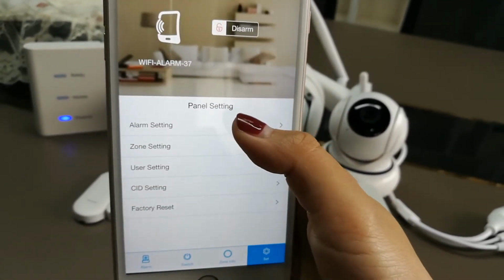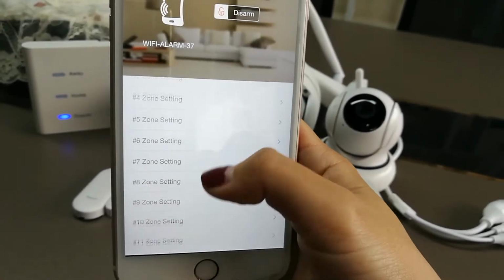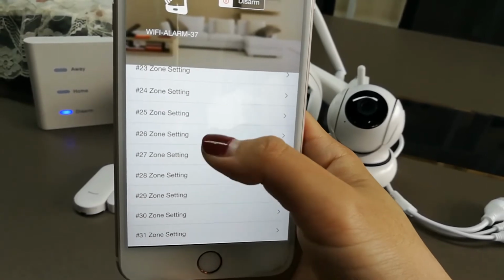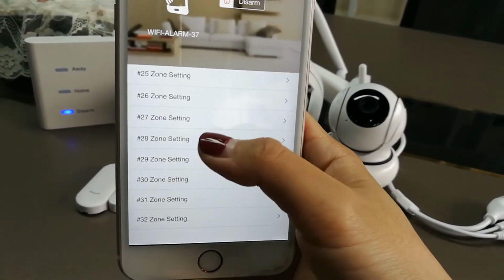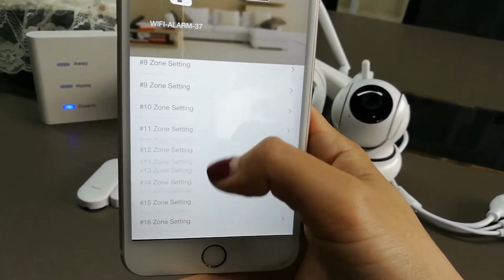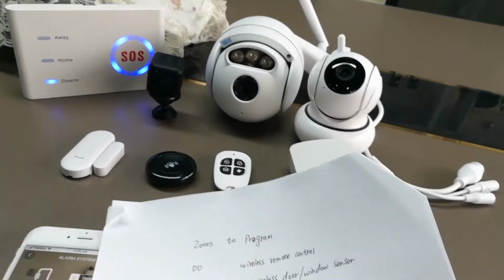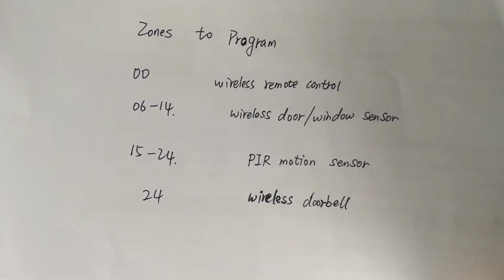So let me code zone. So there are 24 wireless zones for the accessories, and all these are wired zones. And as I have written down the zone information here.